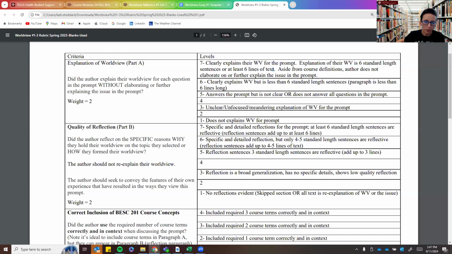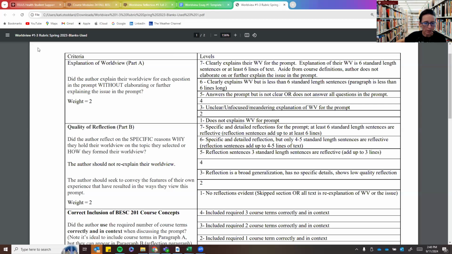So here, for example, 7 is the maximum points for this section. 7 clearly explains their worldview for the prompt. Explanation of their worldview is 6 standard length sentences or 6 lines of text. And aside from course definition, the author does not elaborate or further explain the issue in the prompt. That's what you're after. And you notice that it gets lower points after that. Unclear, unfocused, meandering explanation of the worldview of the prompt is a 3. You can see from there.